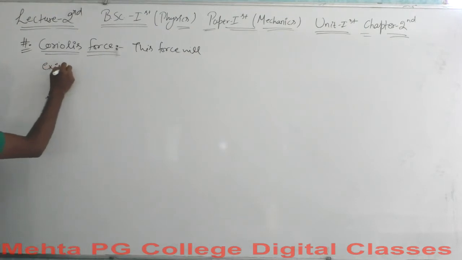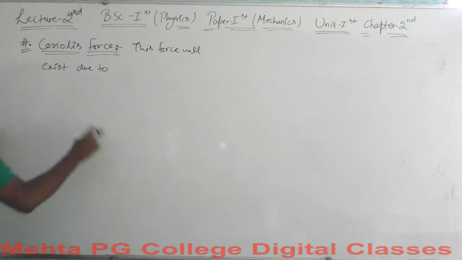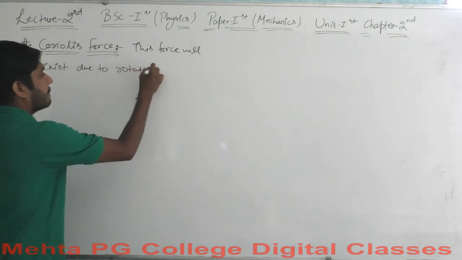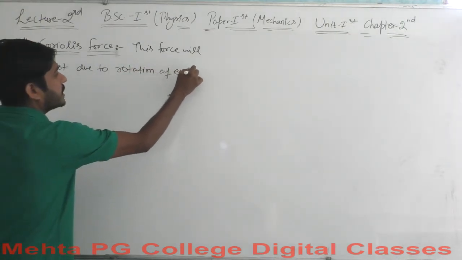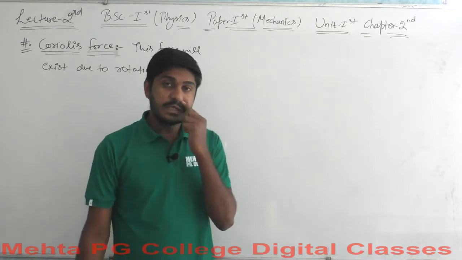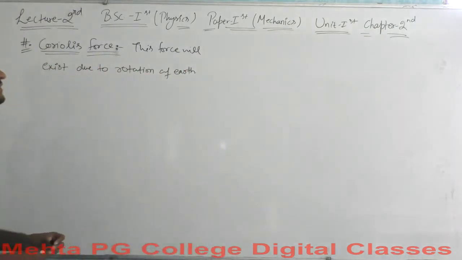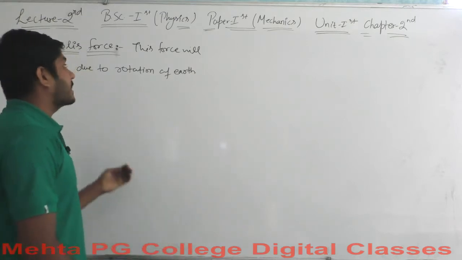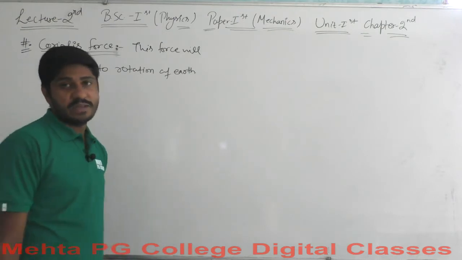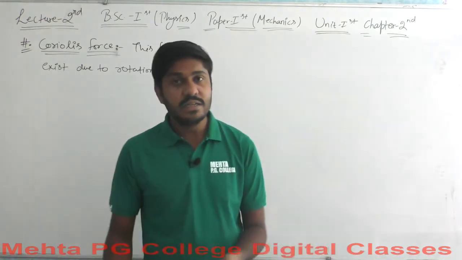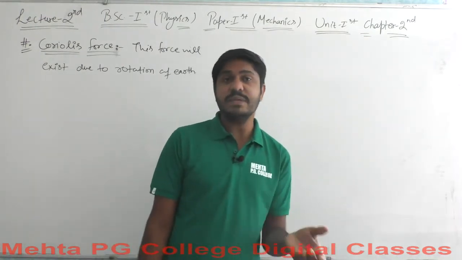due to the rotation of Earth. Since the Earth is rotating, these kinds of forces will act. So how can this force be seen by yourself, and what will happen when these kinds of forces get applied? What is the experimental evidence? We need some experimental evidence of how all these things happen to us, and how these forces are acting. This is not only a theoretical concept, but it has some practical evidence also.